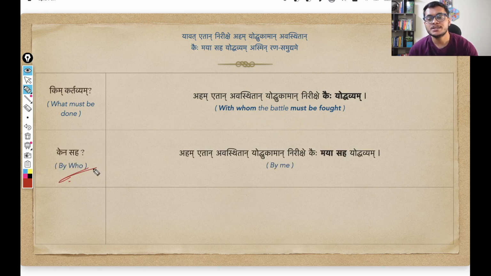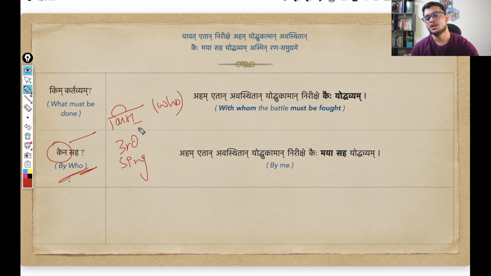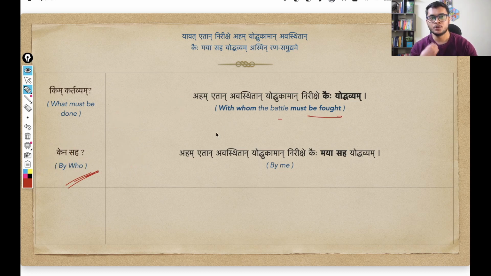And now the question is, kena saha, by whom? So see again, the same use of word case. We have our question pronoun kim, that means who. Then we are using third case and now singular, ekvachan. So in singular, this changes into kena, simply meaning by whom, kena saha. And we know with whom the battle must be fought, those Kaurava warriors. But the question is by whom this battle must be fought. And Arjuna is saying maya saha. This maya simply means by me.